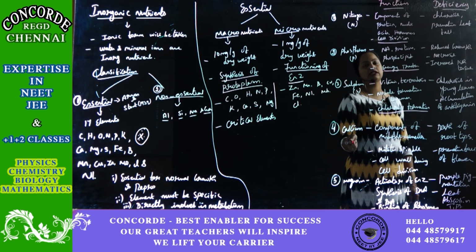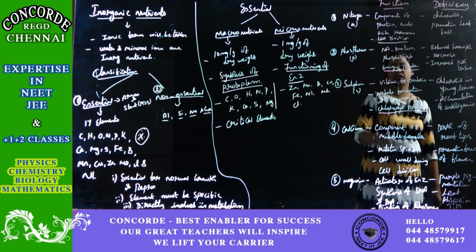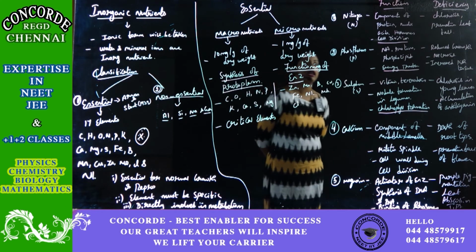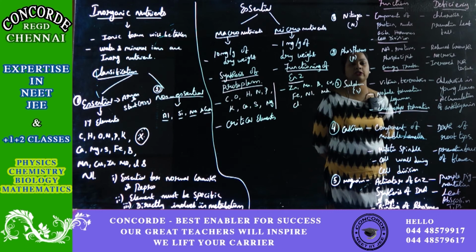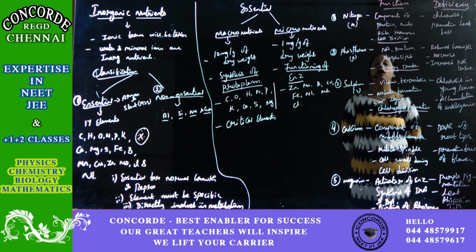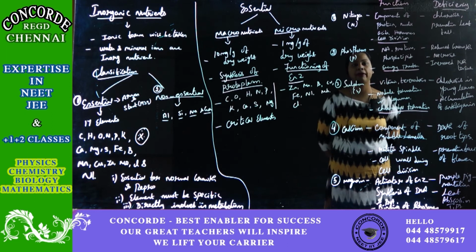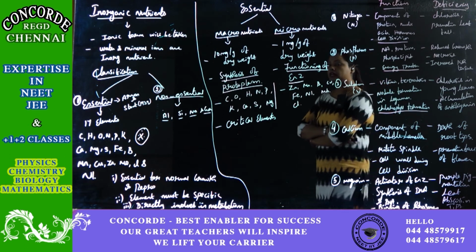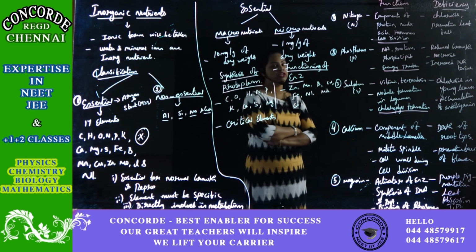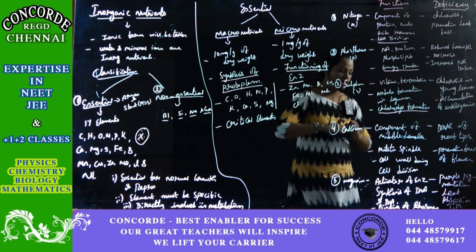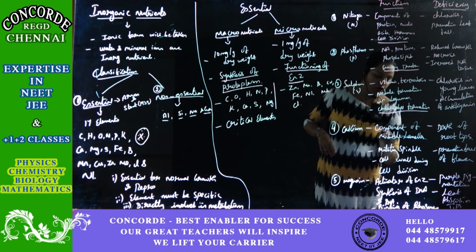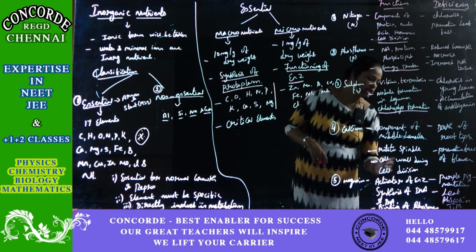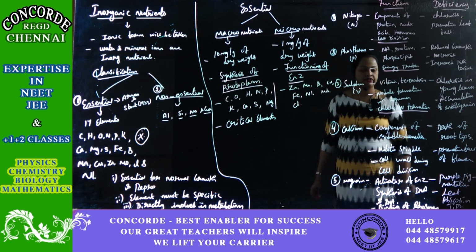The fourth essential element is calcium. Calcium is the component which is present in the middle lamella. Apart from that, in the mitotic spindle, calcium plays a very important role. Not only that, in cell wall formation during cell division, calcium is very, very important. So it is a component of the middle lamella, next the mitotic spindle, and the third function is the cell wall during cell division.